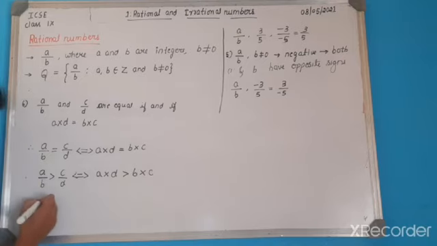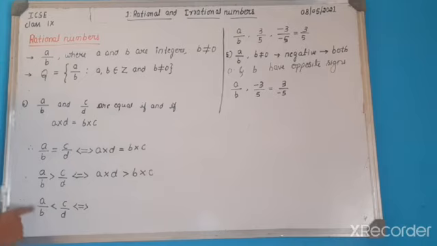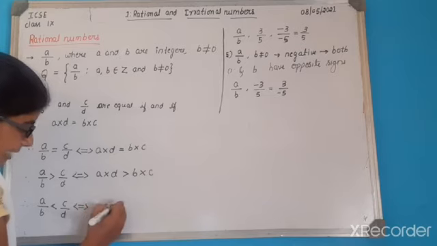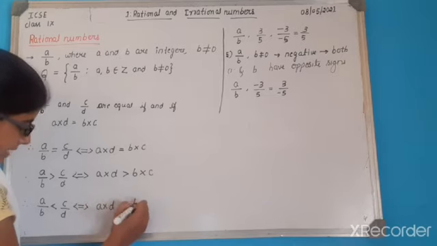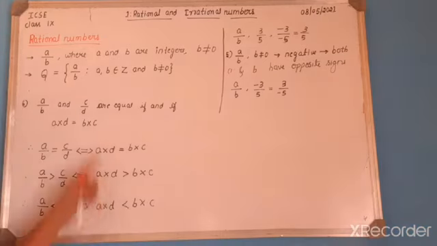Similar to that, if a by b is less than c by d, then a into d must be less than b into c. So these three conditions should be satisfied.